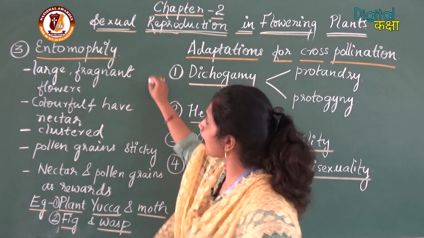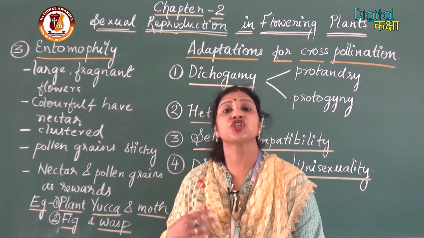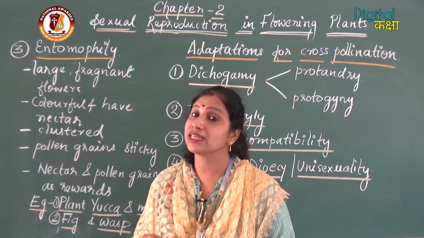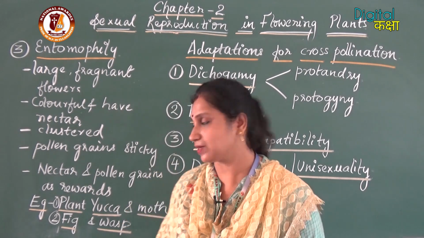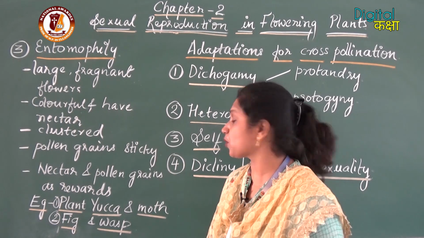So these are the characteristics of the plant species which go for insect pollination or which rely on insects for the pollination purpose. Now we will be discussing some examples of this insect pollination.